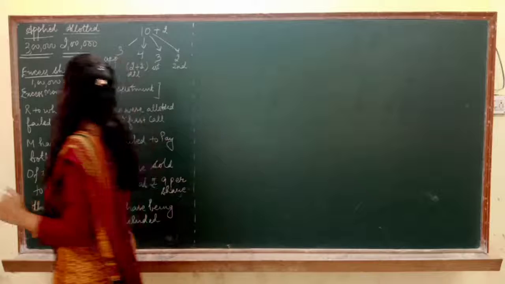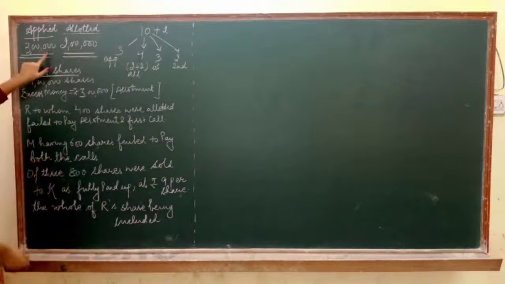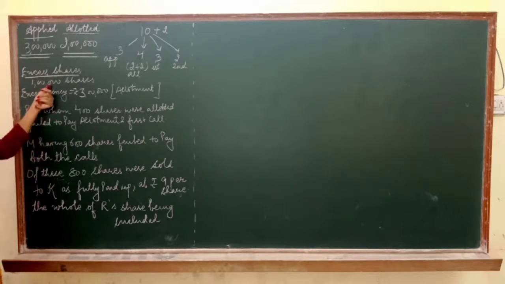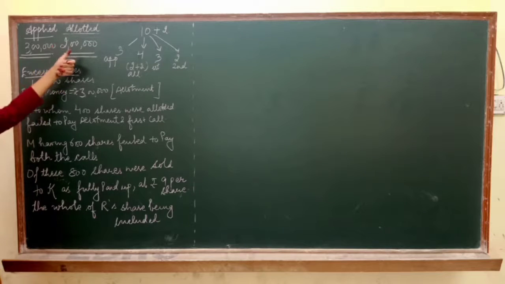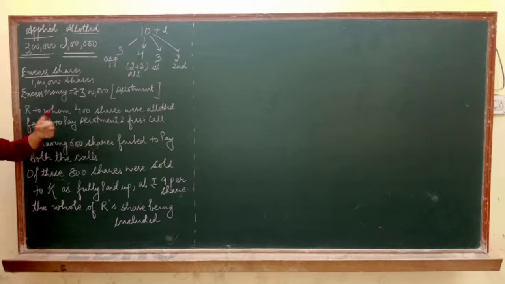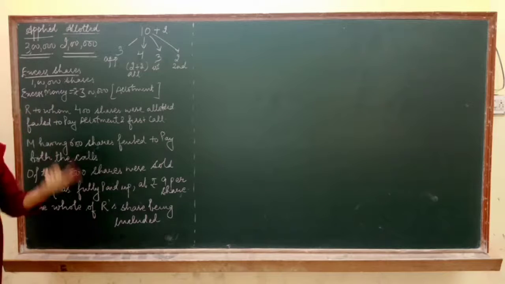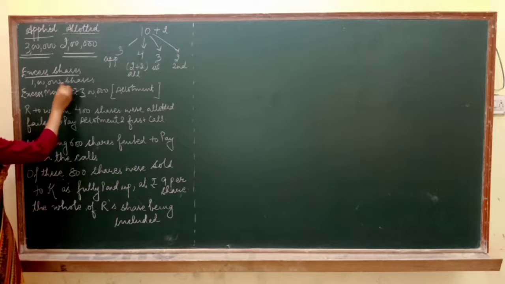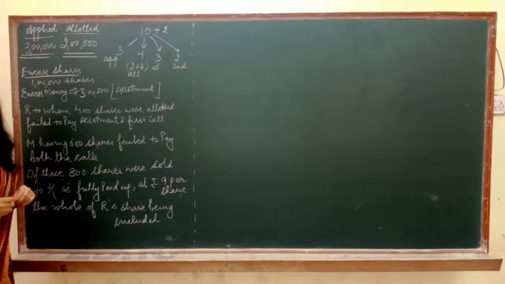Now see how I have calculated the excess money. Public applied for 3 lakh shares but we have only 2 lakh shares to give them. It means they have applied for 1 lakh shares extra. Right? We can give only 2 lakh shares but they applied for 3 lakh. It means they are asking for 1 lakh more shares and they have paid application money on these 1 lakh shares also.